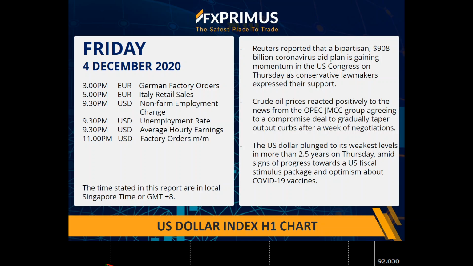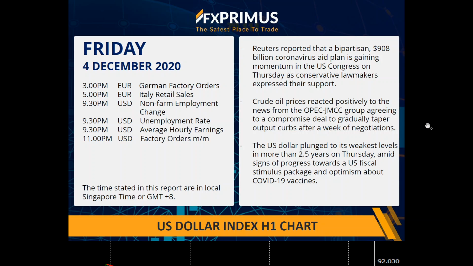And most recently, on the 3rd of December, on a Thursday, US Congress is looking to approve a 908 billion US dollar coronavirus aid plan, which is gaining support from the lawmakers and could be approved as soon as next week. Okay, so aside from this major driver, which was pushing the US dollar for the last 2 weeks or so, we do see the UK pound and also the euro dollar rising as the US dollar was weakening.